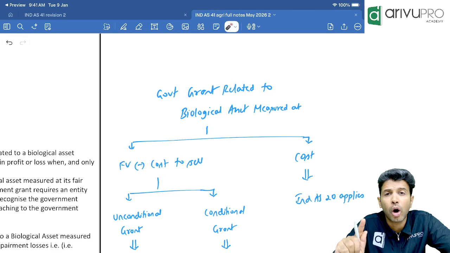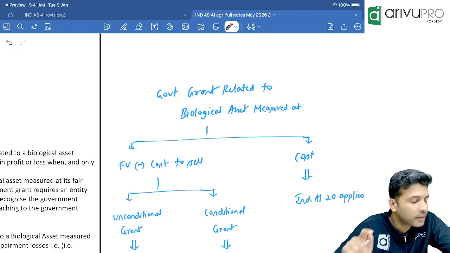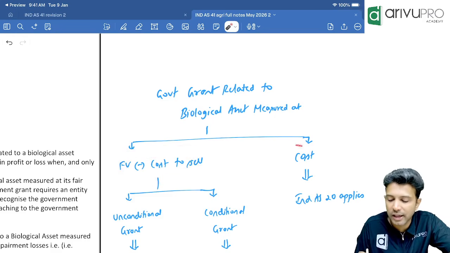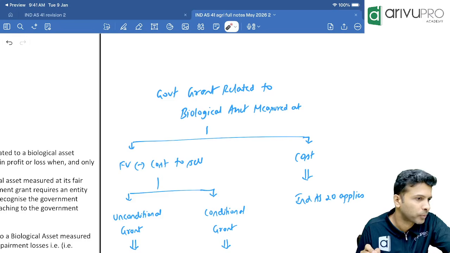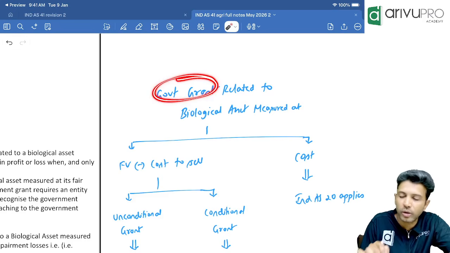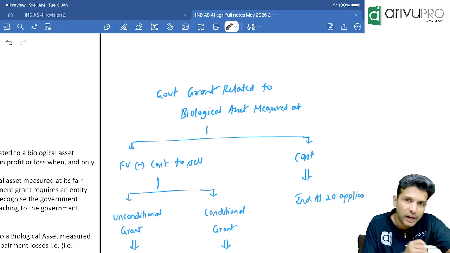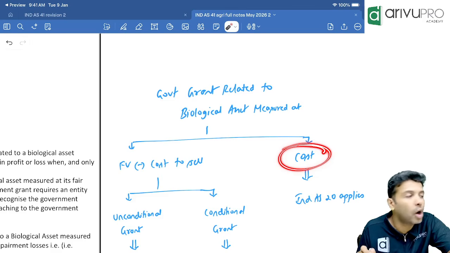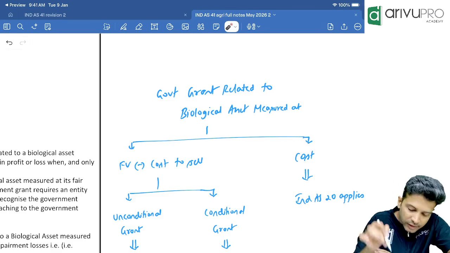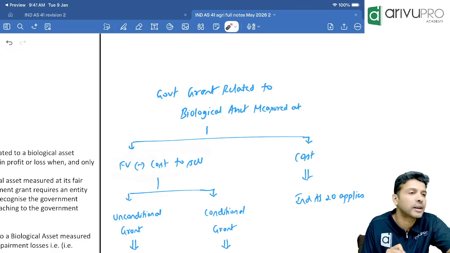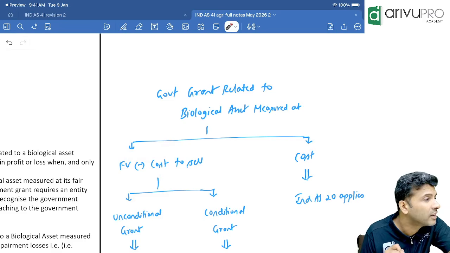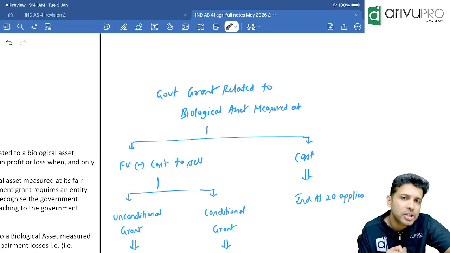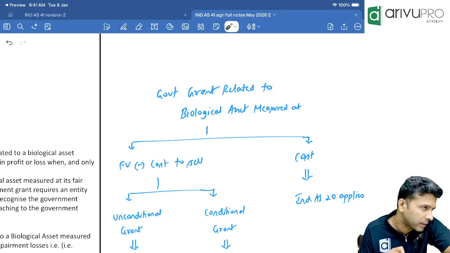As a basic rule, all biological assets should be recognized at fair value less cost to sell. Only if fair value is missing will you go for the cost approach. So first check whether the biological asset is accounted at fair value less cost to sell or by the cost approach. If it is measured at fair value less cost to sell, check whether that grant is a conditional grant or an unconditional grant.